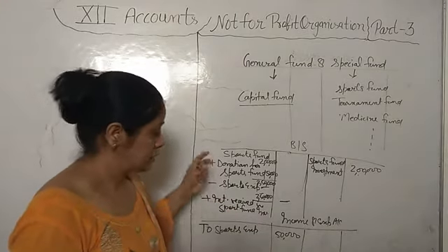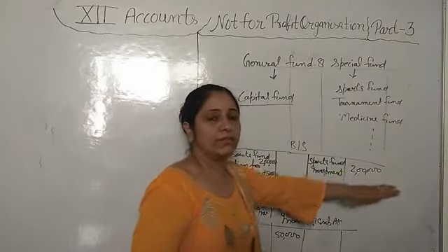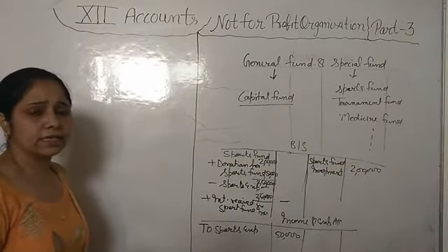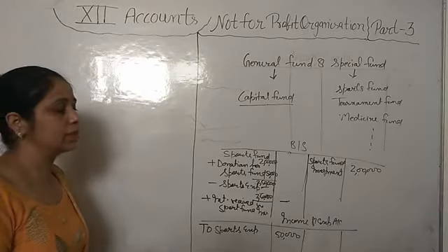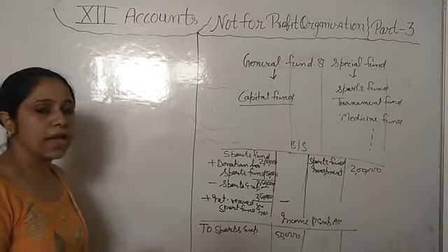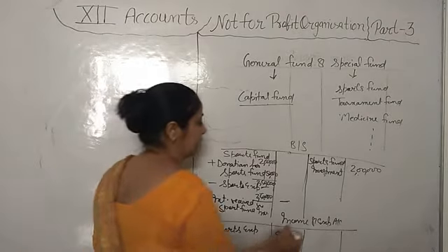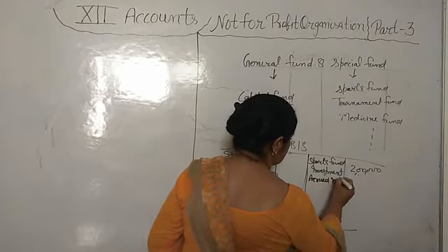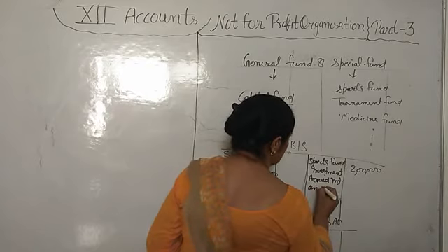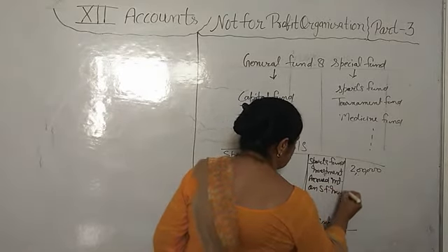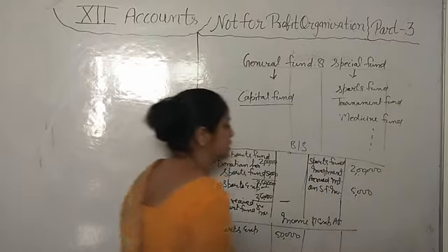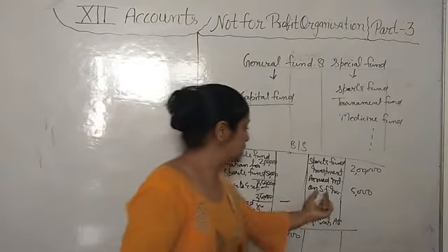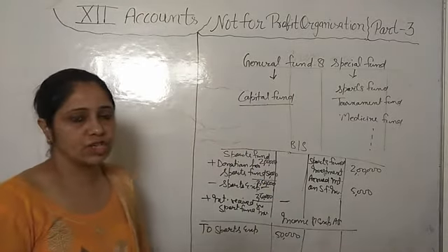But sometimes interest is 20,000, but we have received only 15,000. 5,000 interest is accrued. Accrued means we haven't received that income. That income is known as accrued income, and any accrued interest is our asset. Accrued interest on sports fund investment is 5,000, because total interest is 20,000, but we have received 15,000. That 5,000 is pending, so we will write it in the balance sheet asset side.